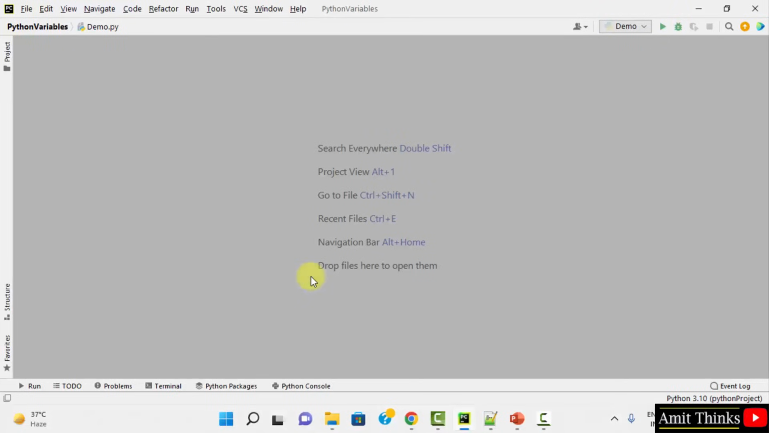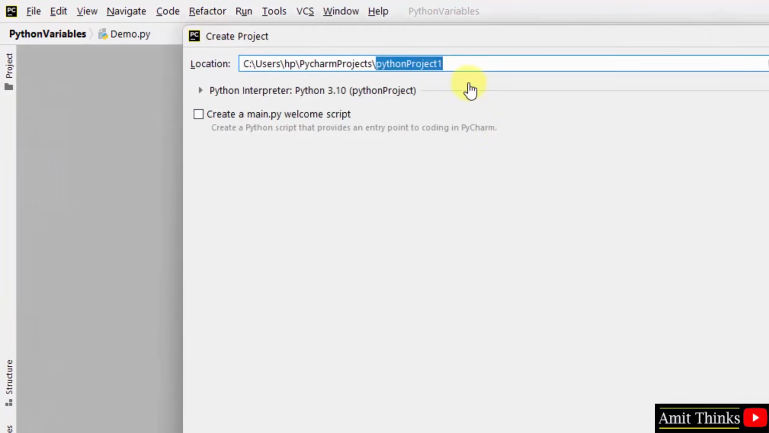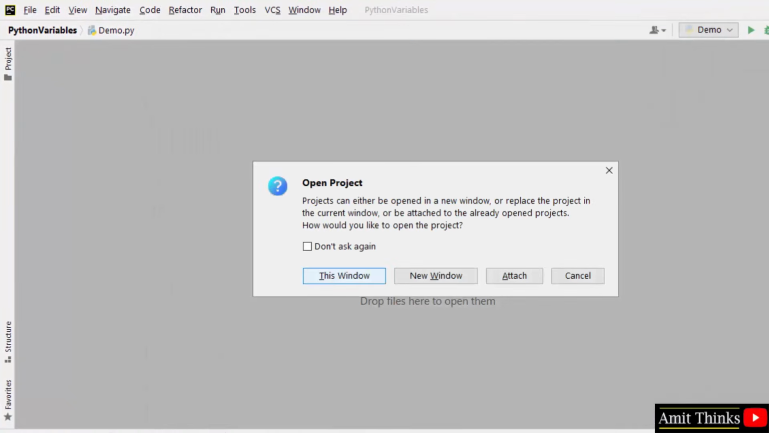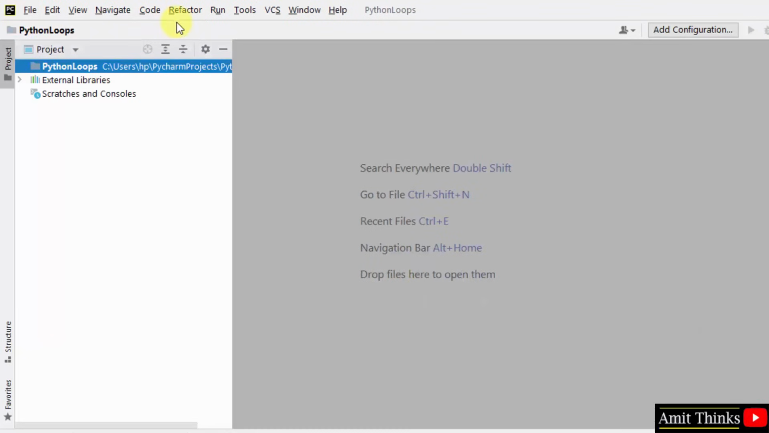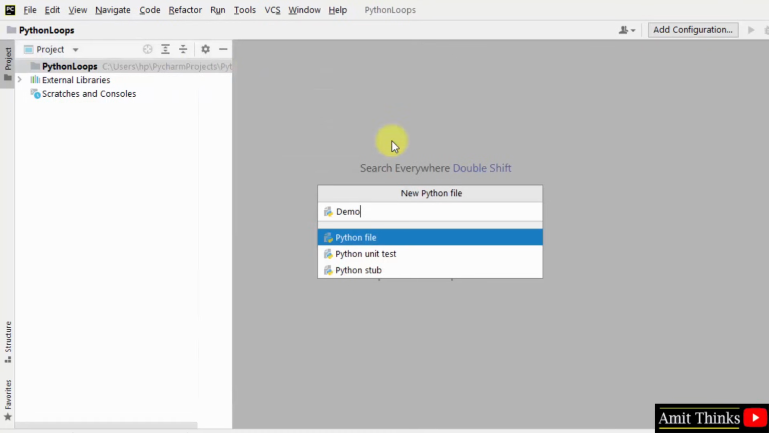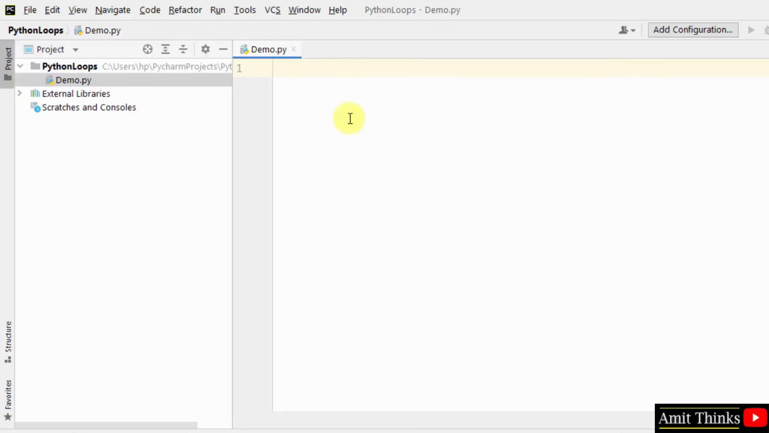Okay, so here is our PyCharm IDE. Let us create a new project, File, New Project. Let me give it a name, Python loops. I'll click on create. Now right click, Python file. Let me give it a name, demo. When I press enter, it will convert to demo.py.